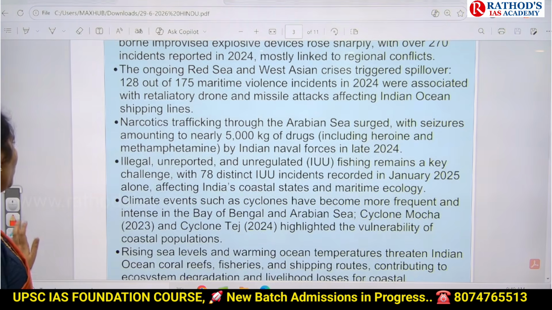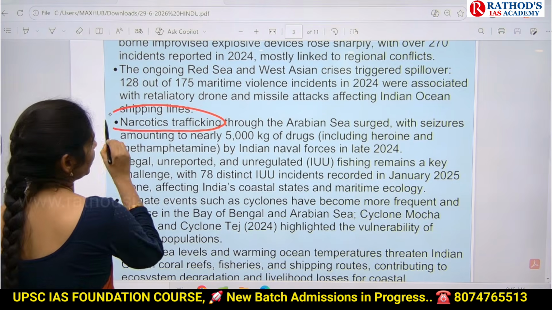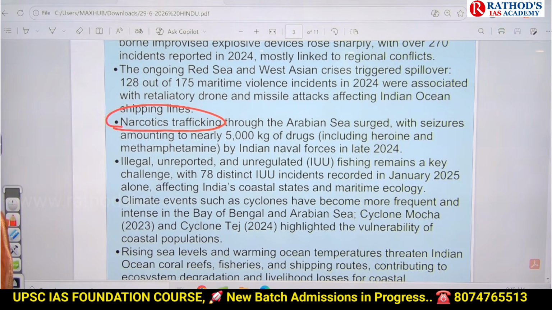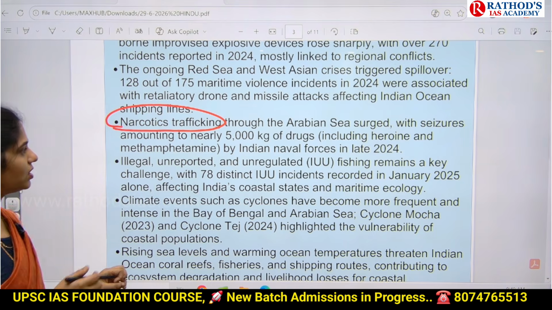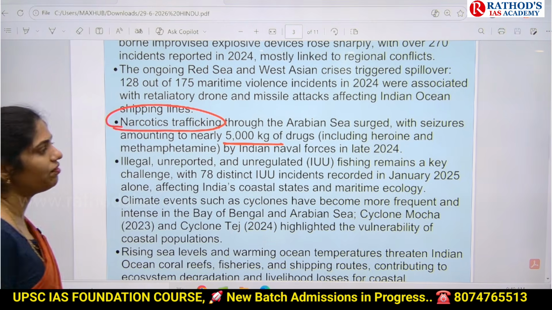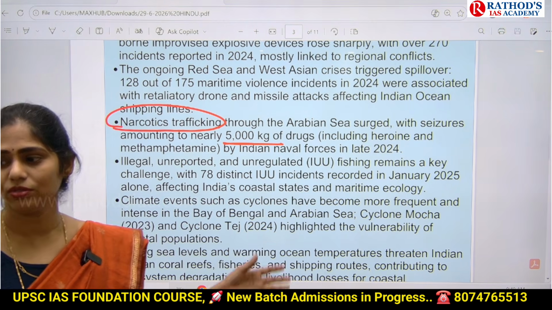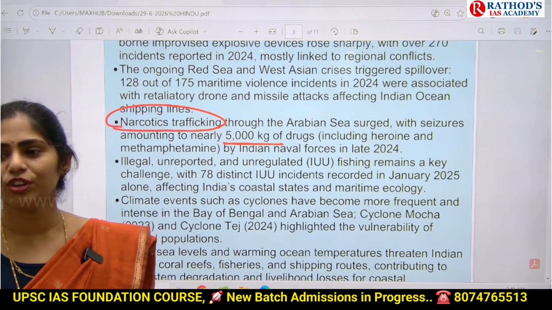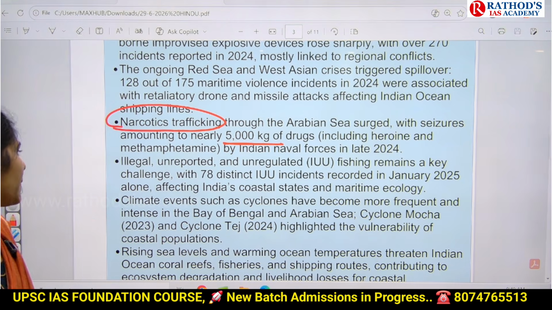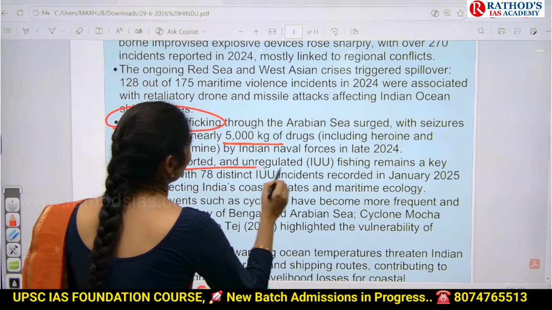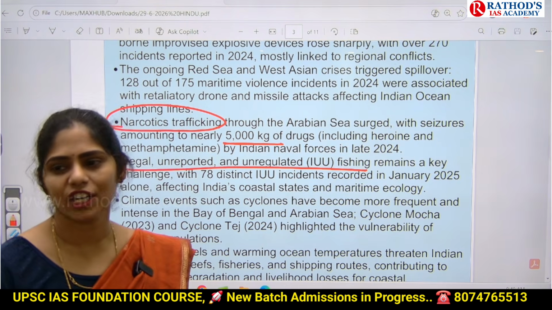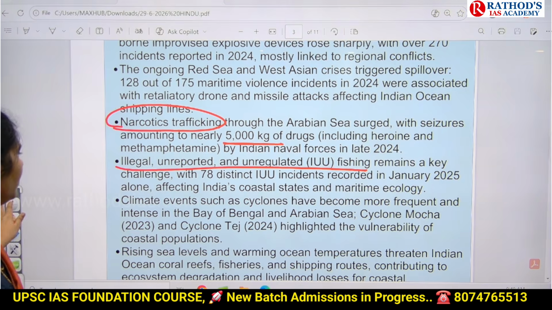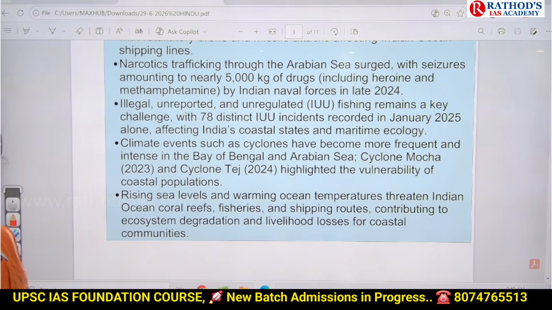And next one here is, we know drug trafficking, narcotics trafficking is happening through the Arabian Sea. Recently, our Indian naval forces in late 2024 seized around 5,000 kgs of heroin. You can understand how big the rackets related to drug trafficking are. And next one is illegal, unreported, unregulated fishing, because of this, over-exploitation of fisheries. And climate change events can happen.